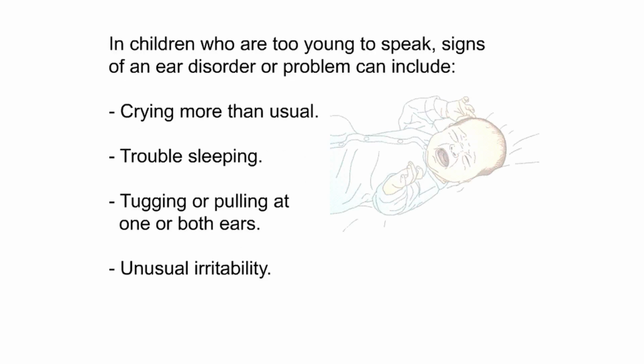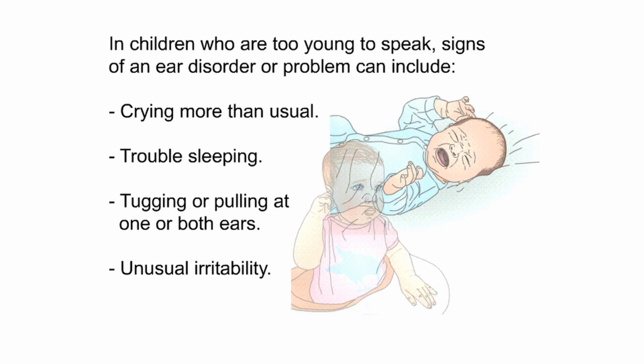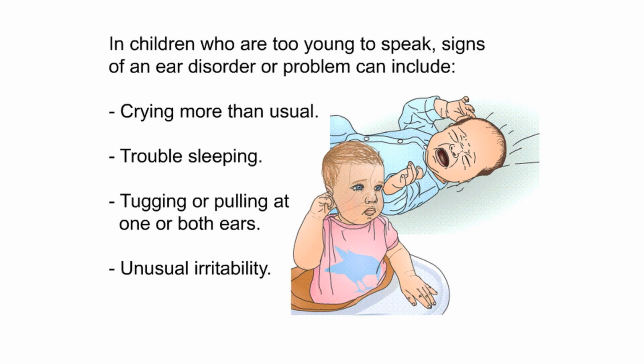In children who are too young to speak, signs of an ear disorder or problem can include crying more than usual, trouble sleeping, tugging or pulling at one or both ears, unusual irritability.